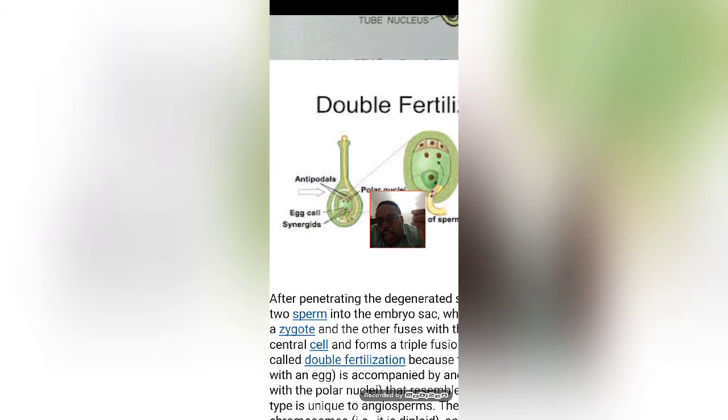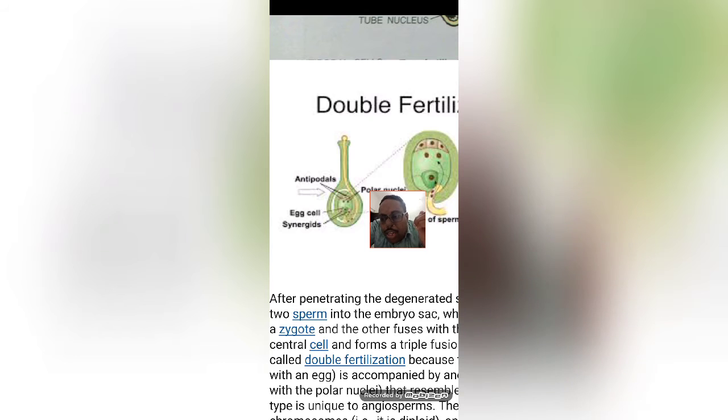Since calcium is present there, the tip of that tube will be slightly acidic in nature. After that, the pollen tube will enter into the micropyle region, though it is not necessary that the pollen tube enters only through the micropyle region. The pollen tube can come in contact through the chalazal end also.